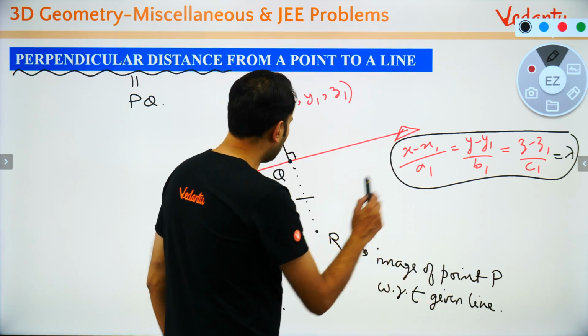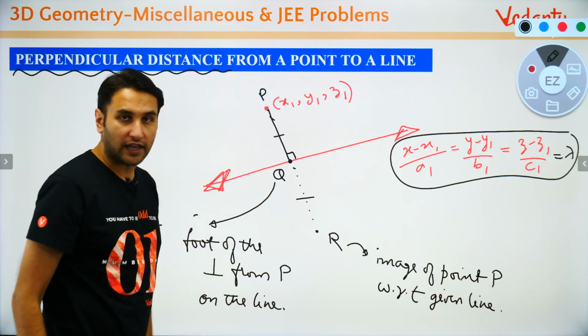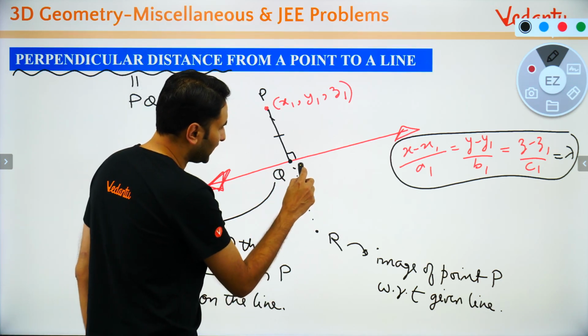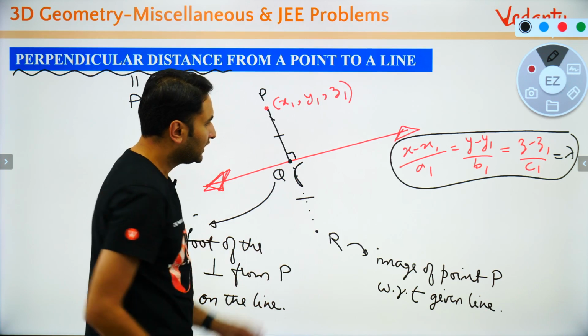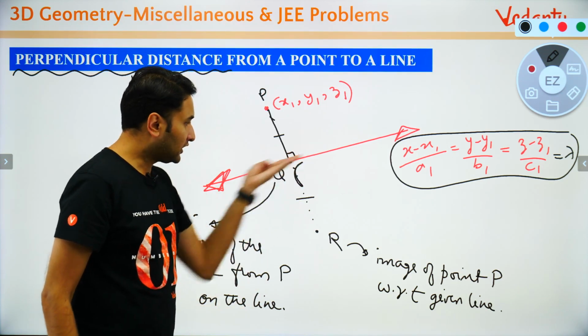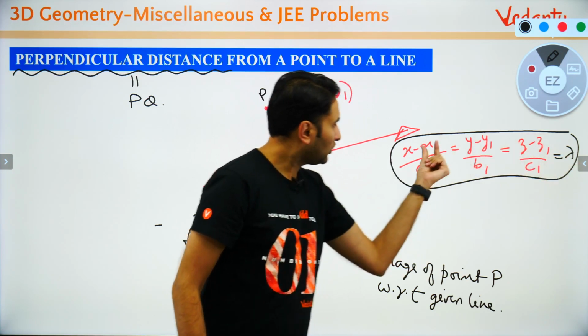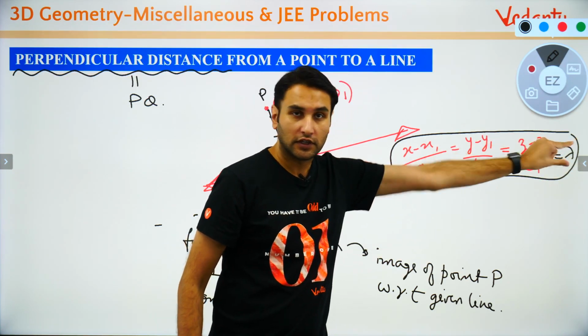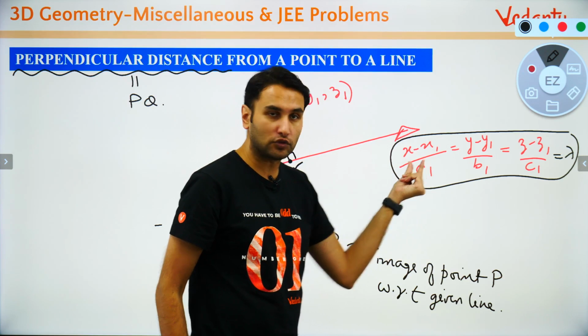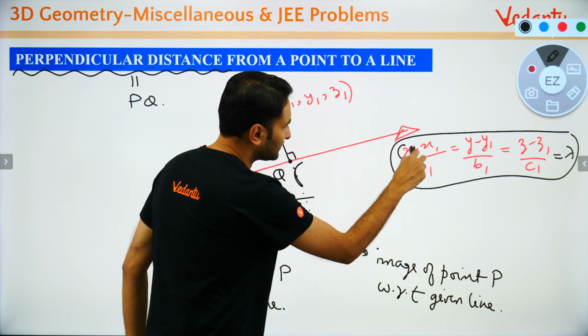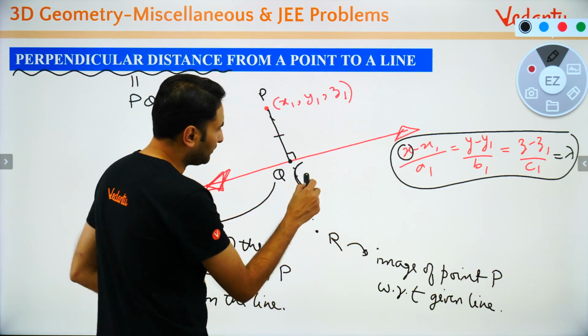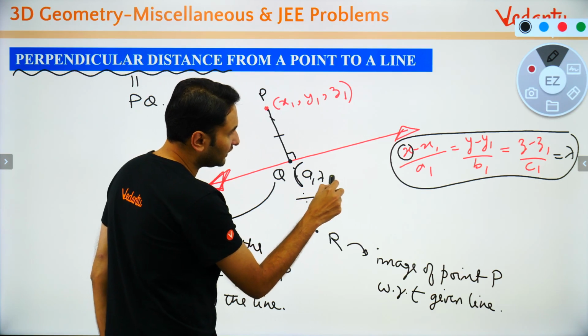So any point Q on the line can be represented as, ध्यान से सुनना बच्चों, very very important, any point Q on the line can be represented as, A को उधर ले जाओ और x1 को उधर ले जाओ, so you will get x कितना आएगा बच्चों? What is the x that you will get? आएगा a1 lambda plus x1.